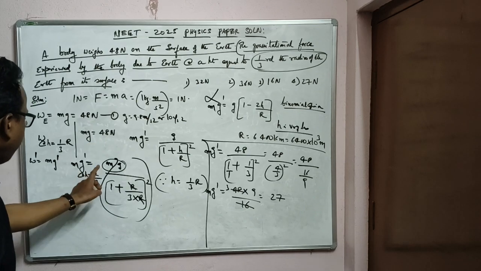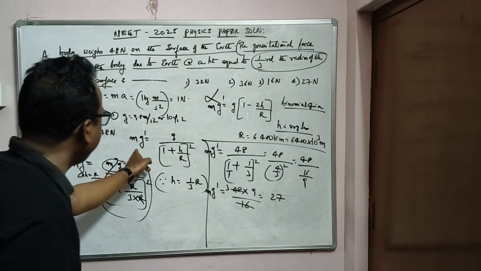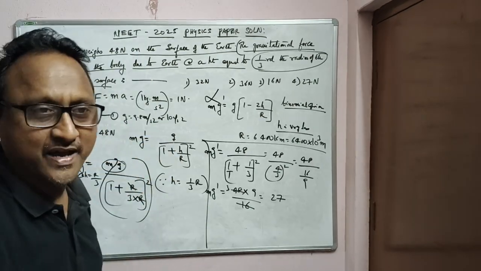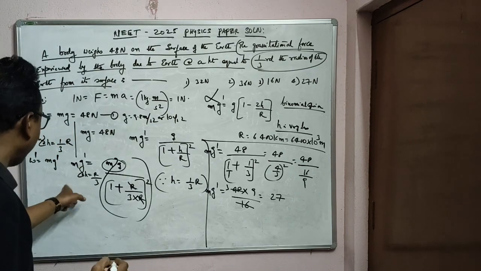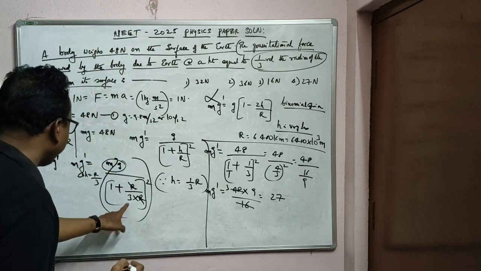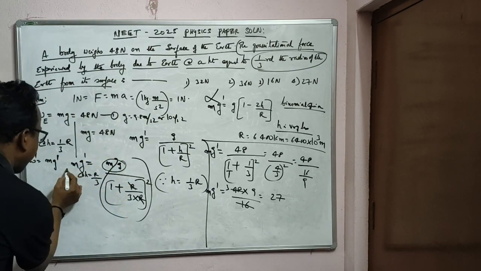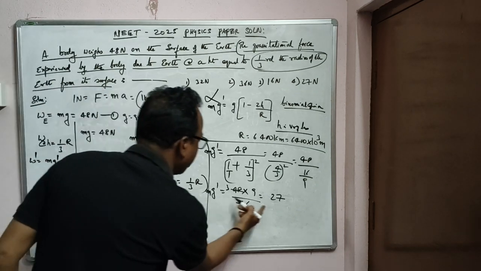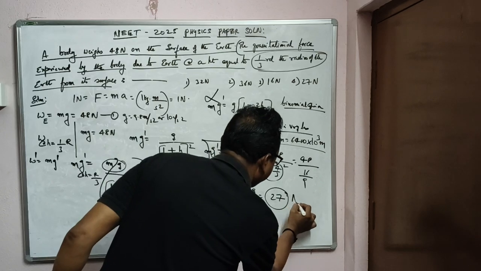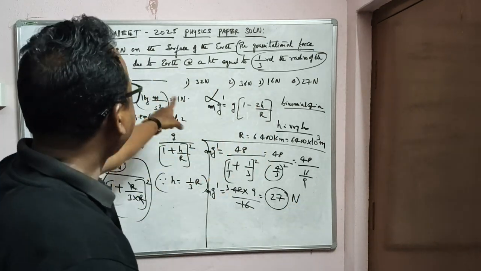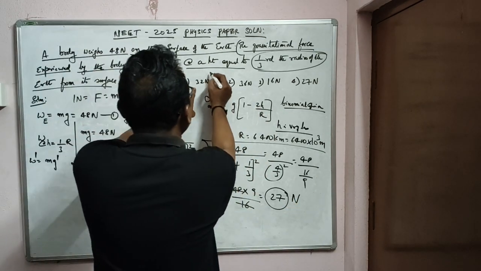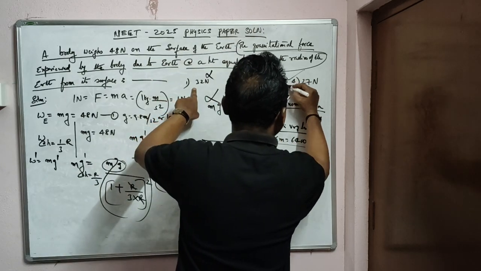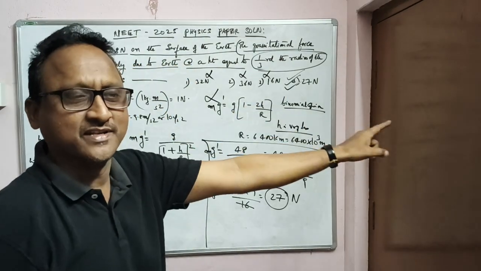Okay? So mg dash is equal to m into g dash. What is g dash? G dash is equal to g by (1 plus h by r) whole square. Therefore m into this thing by this thing. So here what is mg dash? W dash, the new weight. Okay? What is the new weight? 27 newtons. Got it? Check the answers. 32 wrong, 36 wrong, 16 wrong, 27. The fourth one is the right answer, 27 newtons.